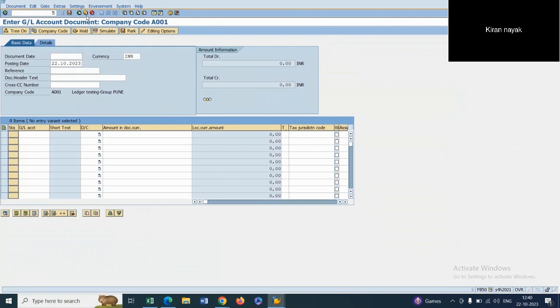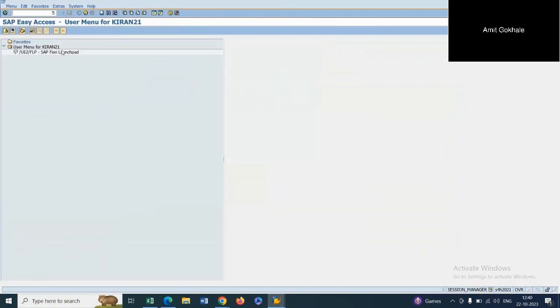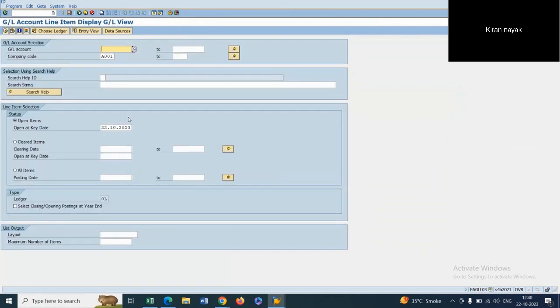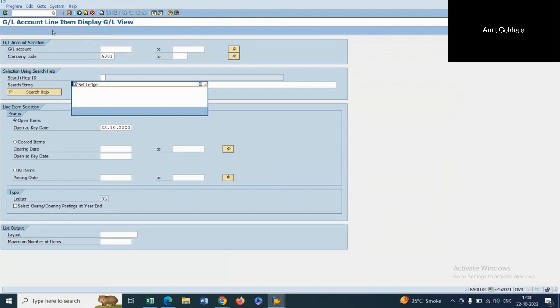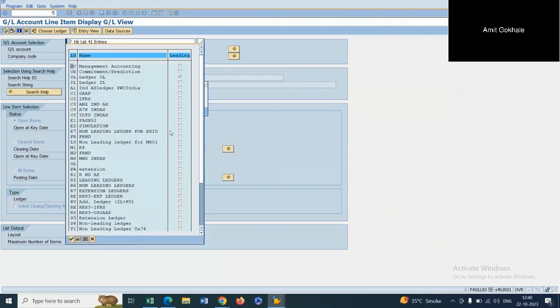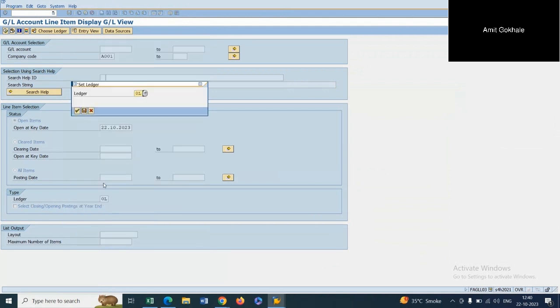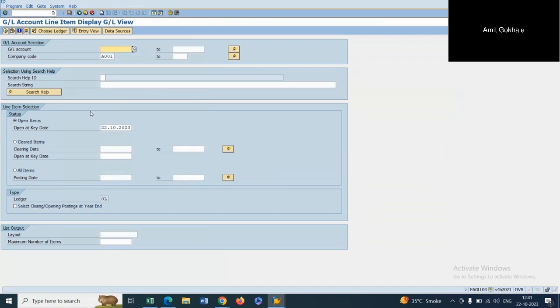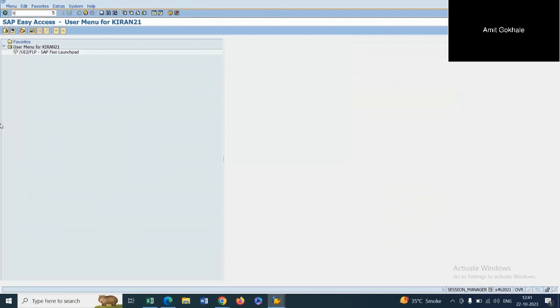And if you run any of the new T codes, let's say for ledger, to view the ledger, there is a T code called FAGLL03. So here you will get the option to select the ledger. If you select only the non-leading ledger, then you can check the balances in the non-leading ledger. Similarly, if you run the trial balance,